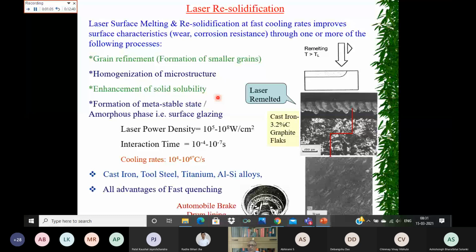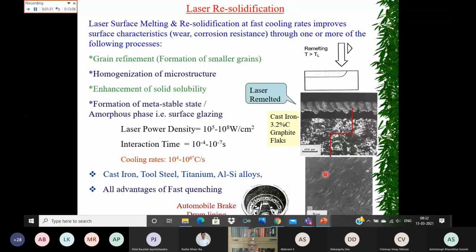So at high temperature, the solubility of any element is going to be more in iron, and when you cool it slowly, they will segregate out again. But if you cool at a very fast rate, before they segregate and recrystallize as separate elements, they may remain in a solid soluble condition.